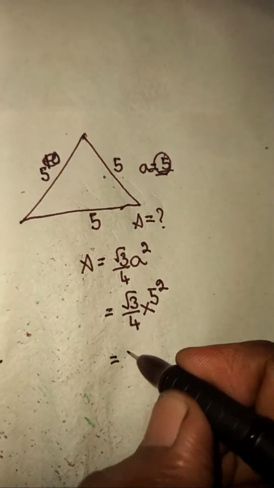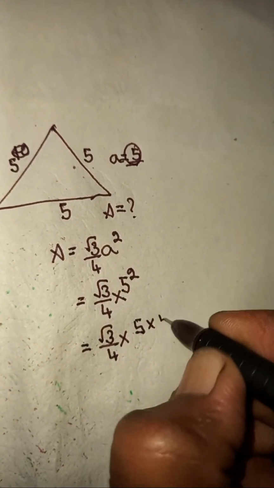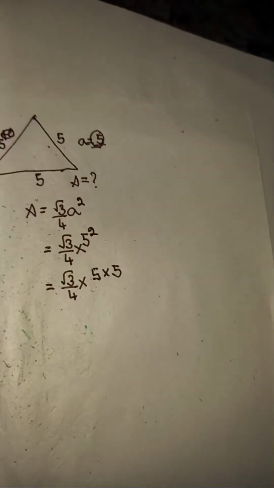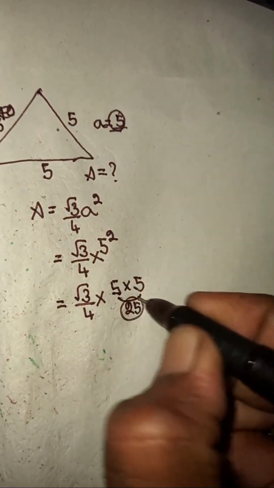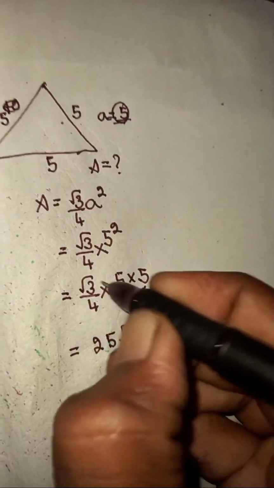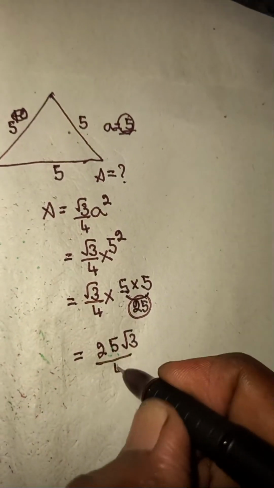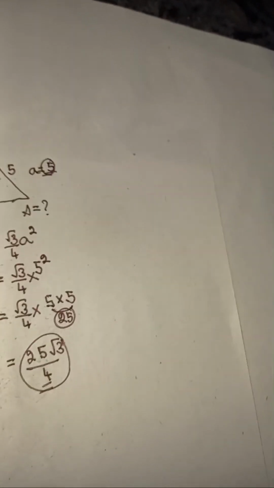It's going to become root 3 by 4 times 5 times 5. Here you're going to get 5 times 5 as 25. So it is 25 root 3 by 4 square units.